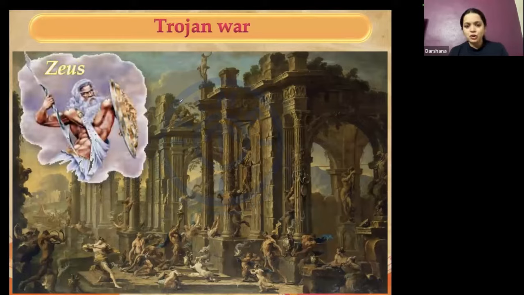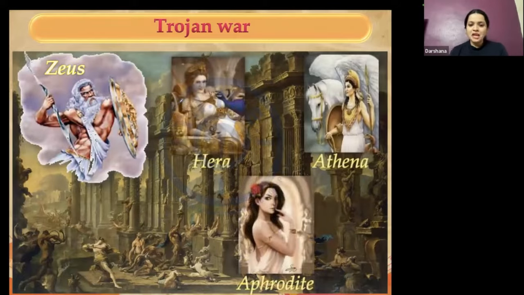Zeus, I believe we all know. Okay. So have you heard of this phrase called apple of discord? Heard of it? No. Okay. So you see these three personalities here: Aphrodite, Athena, and Hera.